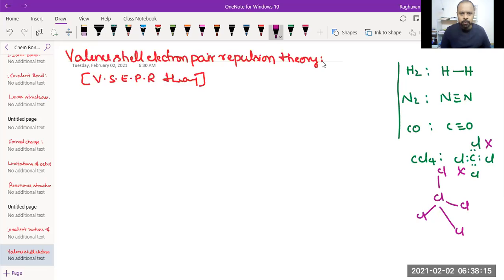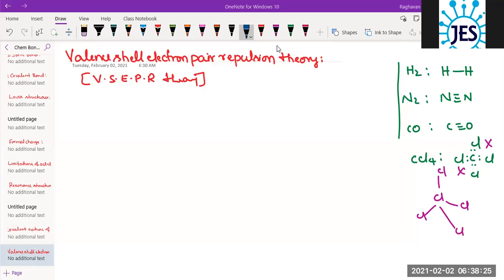Okay, so what is the concept? Let's take up now the postulates, I'll just explain briefly. According to this theory, the structure of a polyatomic molecule is due to the repulsion between electron pairs in the valence shell of the central atom.